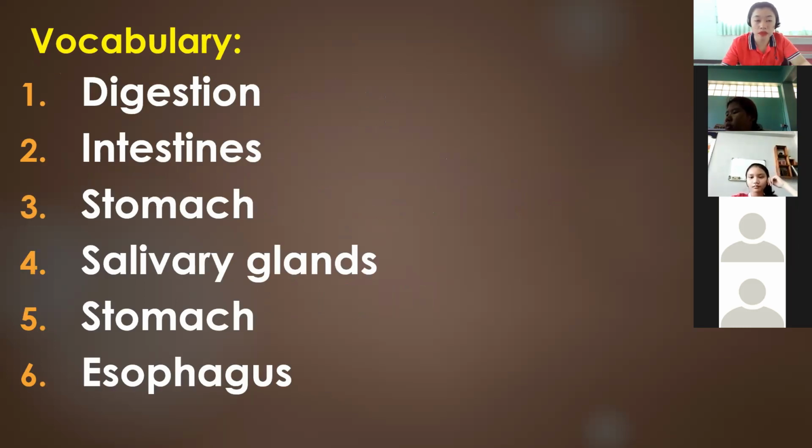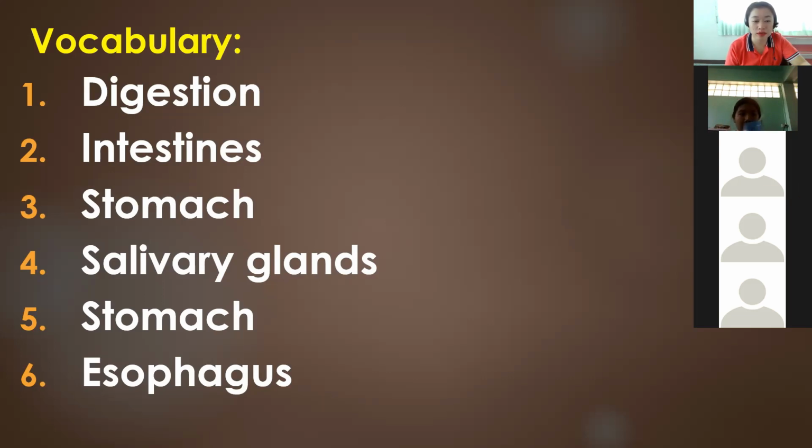Vocabulary number 1, we have the word digestion. Digestion. Very good. Number 2, we have the word intestines. Intestine. Very good. Number 3, we have the word stomach.